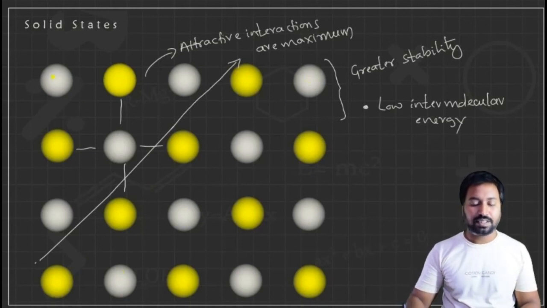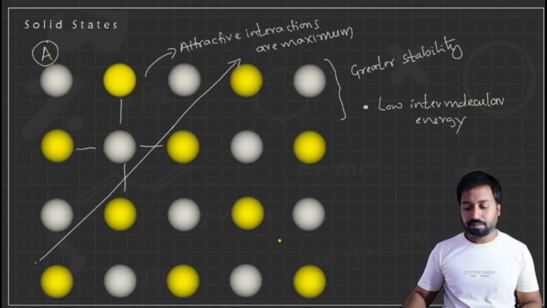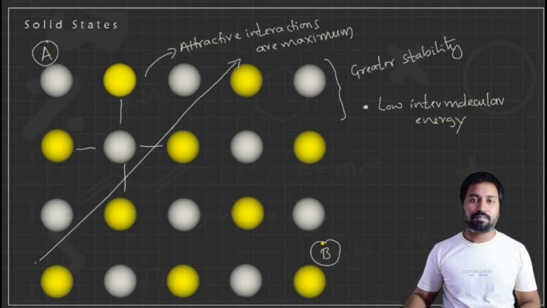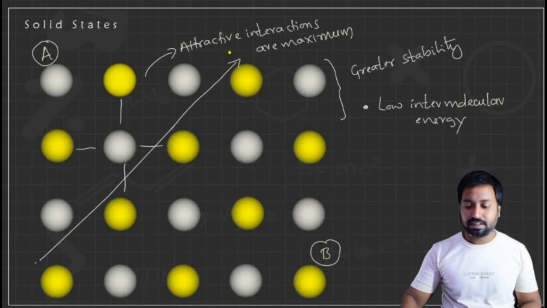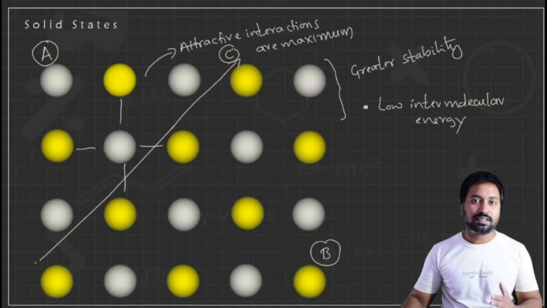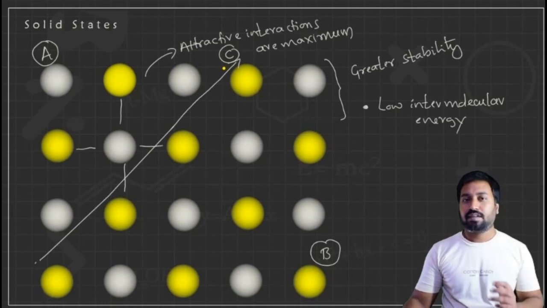So if you measure any property at point A and at point B, the values are the same because the arrangement of particles is the same. But along C, along this direction, the particles are of the same type. Therefore, C has a different value. This is known as anisotropic behavior. The crystalline solids are anisotropic.